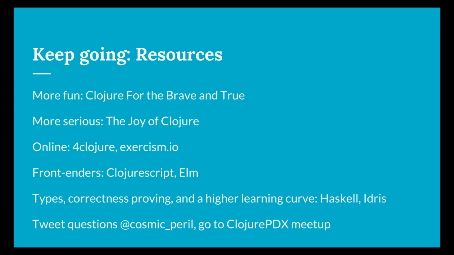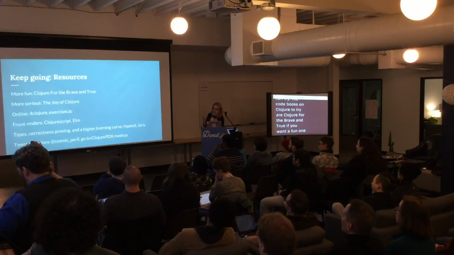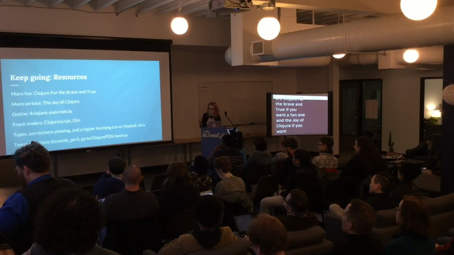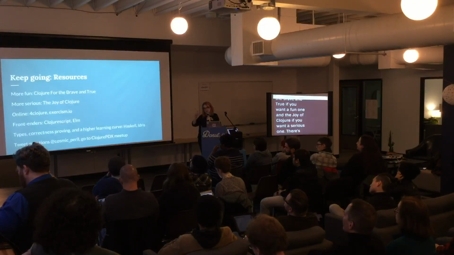And to learn it, these are all the things that you can try. The good books on Clojure to try are Clojure for the Brave and True if you want a fun one, and The Joy of Clojure if you want a serious one. There's online exercises on Clojure and exercism.io for just trying it out. This is the way I like to do it, just try different little data structure puzzles.